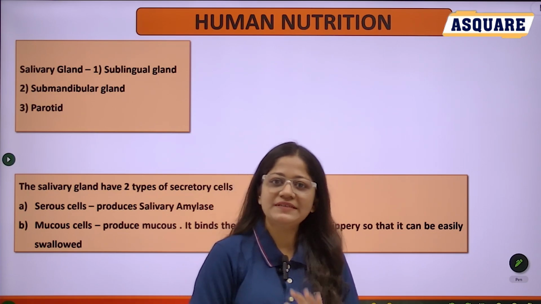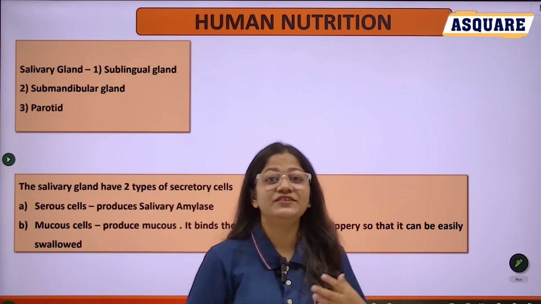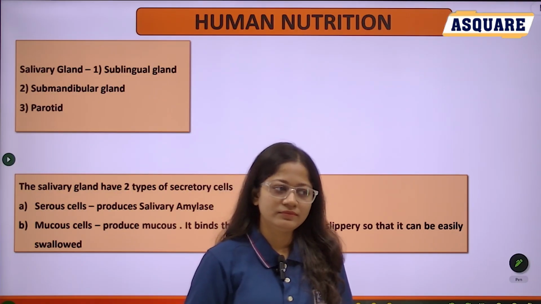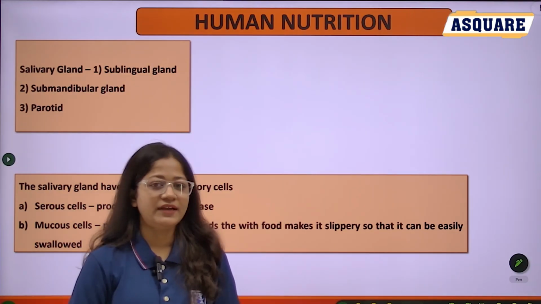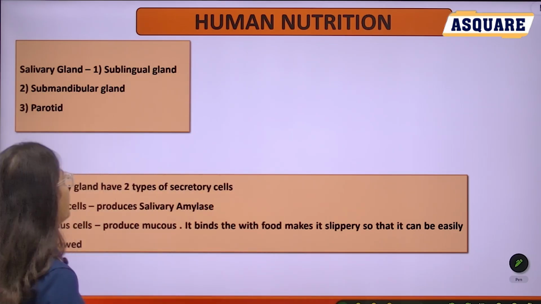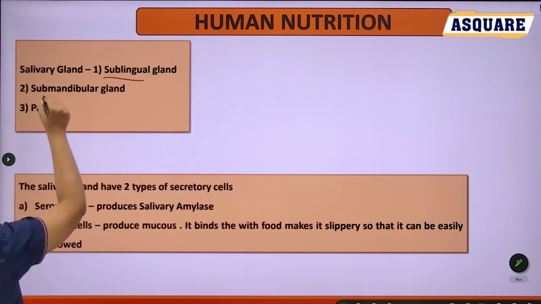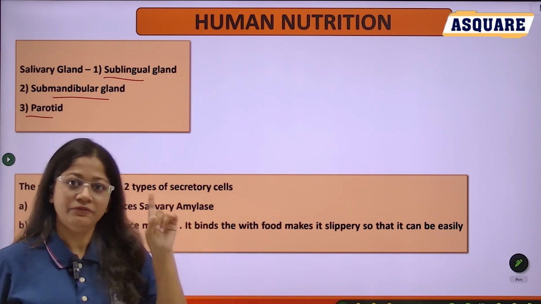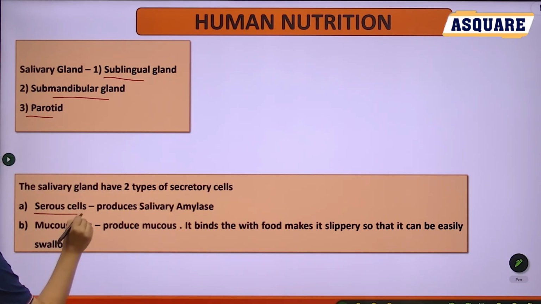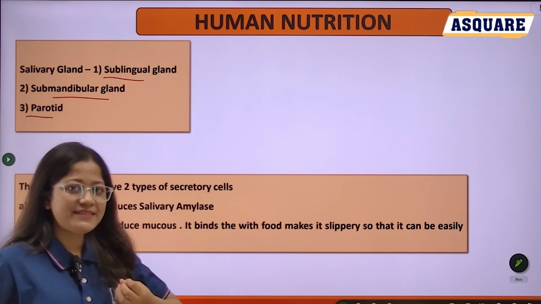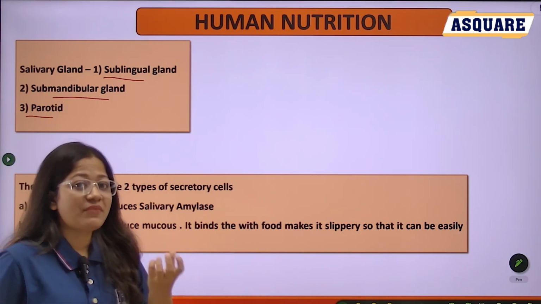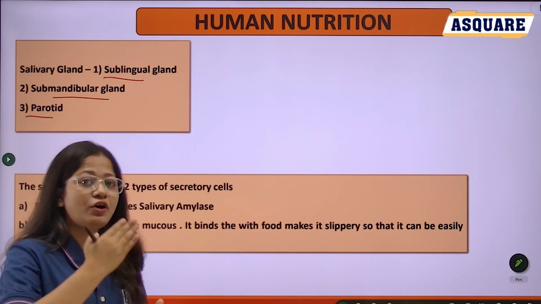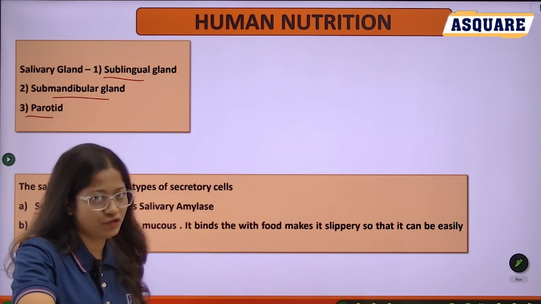Now move towards the second part, the digestive glands. First one, the salivary gland, which we already know about. There are three pairs of salivary glands: sublingual, submandibular and parotid. These salivary glands have two types of cells. First, the serous cells, which secrete salivary amylase, important for the digestion of starch.